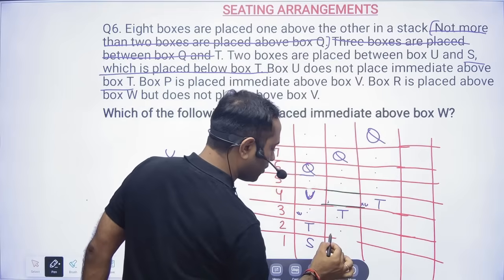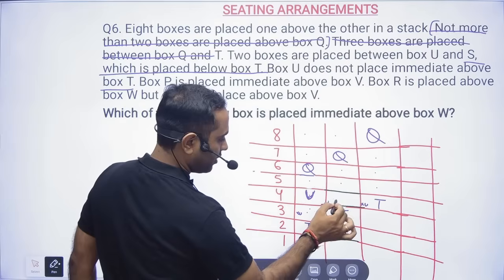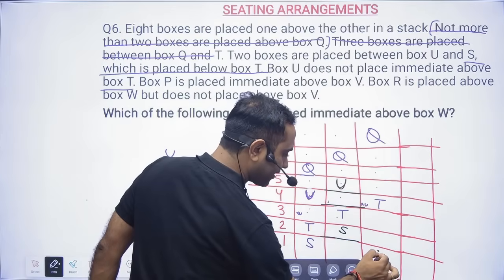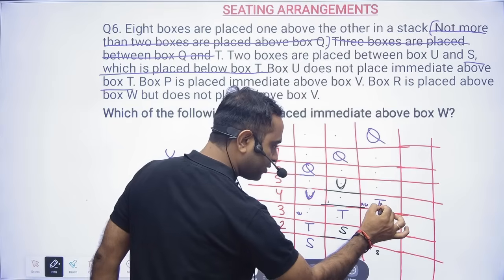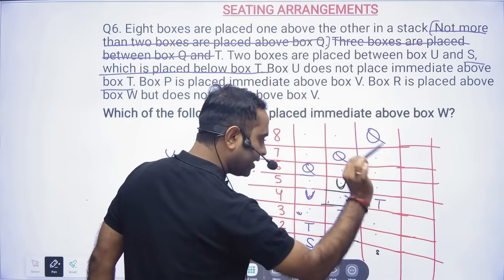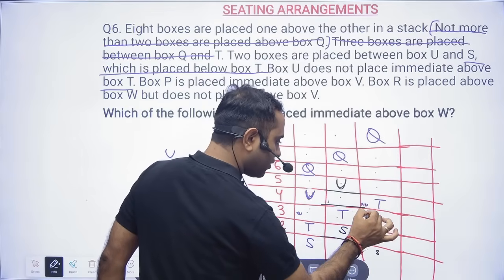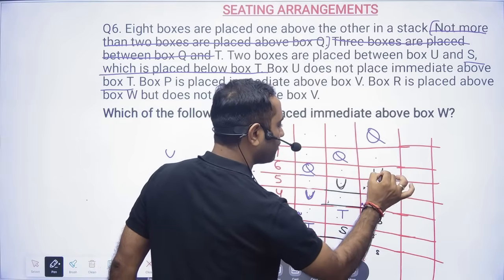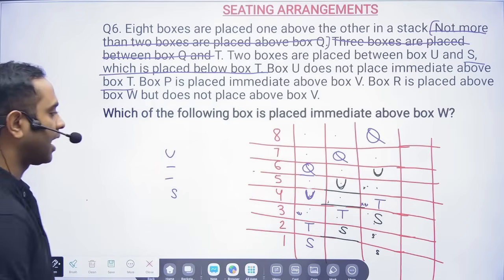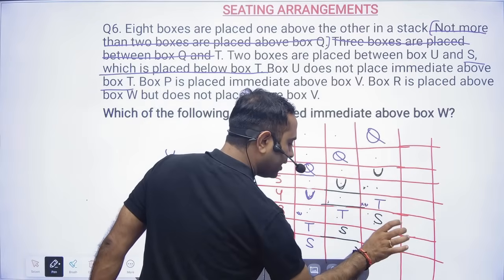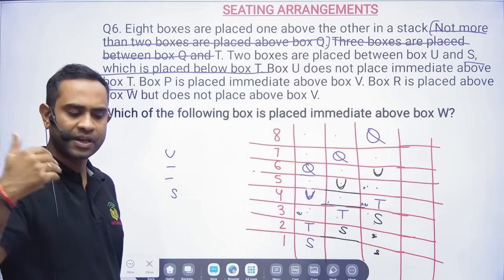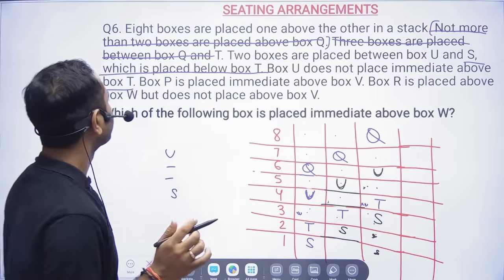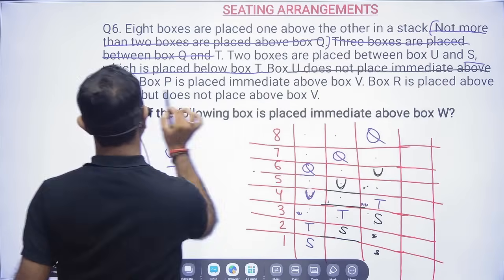Then where should I put U, S? Sir, S you will have to put here, so 2 and then U. Done. If I put S here, then in between S and U there are 2, but U is already here, so I cannot put S here; U would come here, which is not possible. So I'll have to put S here, then 1, 2, and U will come here. So these are the possibilities I have now. Clear? See, you will have to have a little patience when you are dealing with puzzles. It will not take much time if you do not lose the patience. Okay, so this is also done.